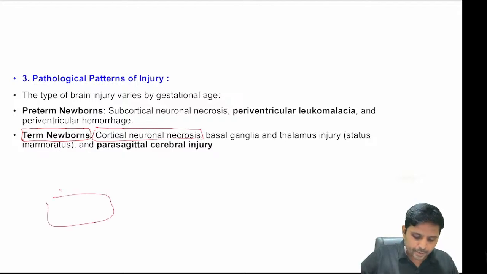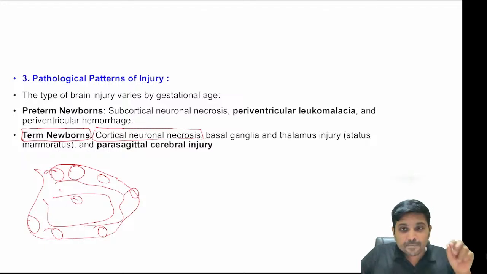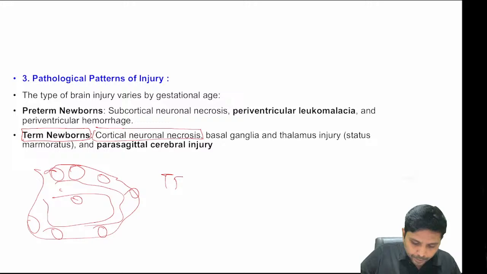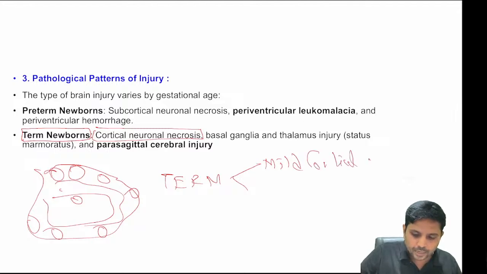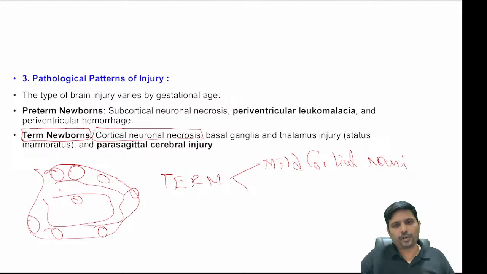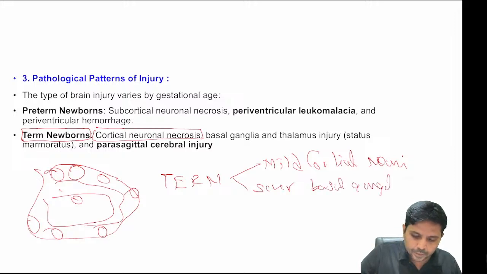You have the brain, the cortex and the subcortex. The neocortex will be involved in term babies. In mild birth asphyxia, cortical neurons undergo injury, the superficial cortex. In severe HI stage 2, the deep part, the basal ganglia and thalamus, will be involved.